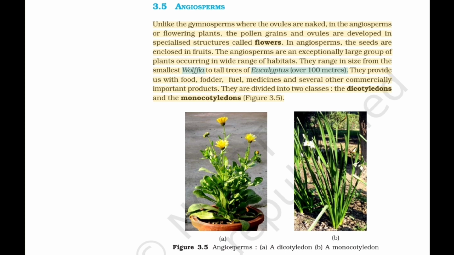3.5 Angiosperms. Unlike the gymnosperms where the ovules are naked, in the angiosperms or flowering plants, the pollen grains and ovules are developed in specialized structures called flowers. In angiosperms, the seeds are enclosed in fruits. The angiosperms are an exceptionally large group of plants occurring in a wide range of habitats. They range in size from the smallest Wolffia to tall trees of Eucalyptus, over 100 meters. They provide us with food, fodder, fuel, medicines and several other commercially important products. They are divided into 2 classes, the dicotyledons and the monocotyledons, Figure 3.5.